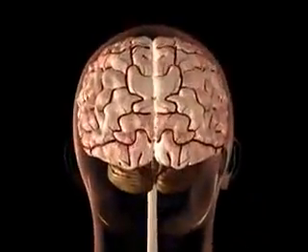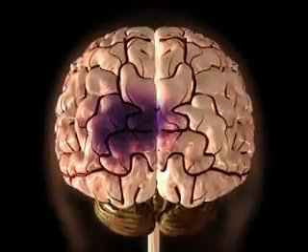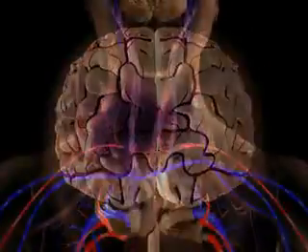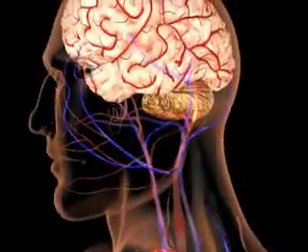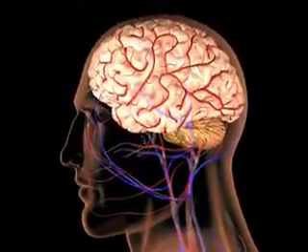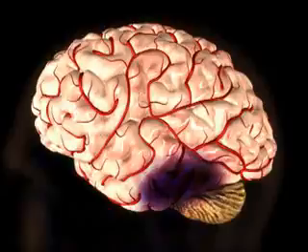When a blood clot that is formed in the brain blocks an artery, this type of stroke is called thrombotic. A clot formed elsewhere in the body can also dislodge, travel to the brain, and block an artery there. This type of stroke is called embolic.